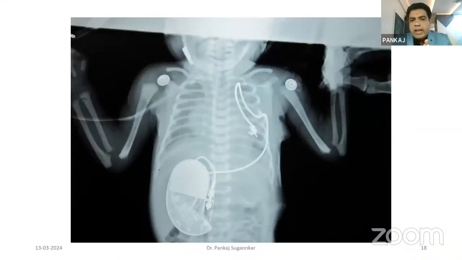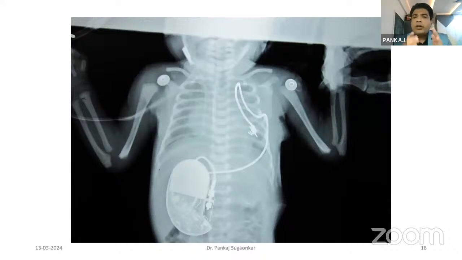In front of your eyes you can see an X-ray picture. What is this X-ray? This is a newborn baby where we have put an epicardial lead, and the pacemaker inside the abdomen. Which newborn baby requires a pacemaker, and at which heart rate? First, by and large, the symptomatic congenital complete heart block babies, with symptoms of congestive cardiac failure, who are not doing well. In such a patient, we need to do a pacemaker insertion.